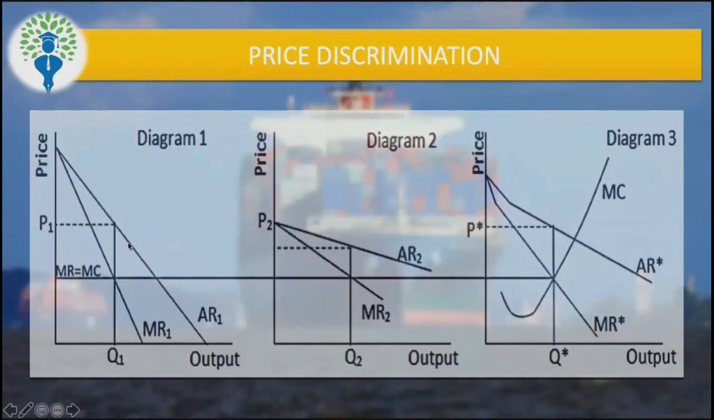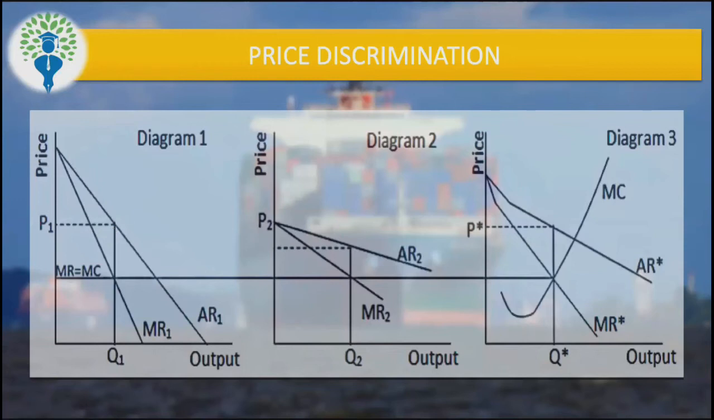When the elasticity of demand is different in two different countries, where the demand is more flatter, that is more elastic, they charge less price. Where the demand is more steeper, that is less elastic, they charge higher price. So the question is, what's wrong in this?